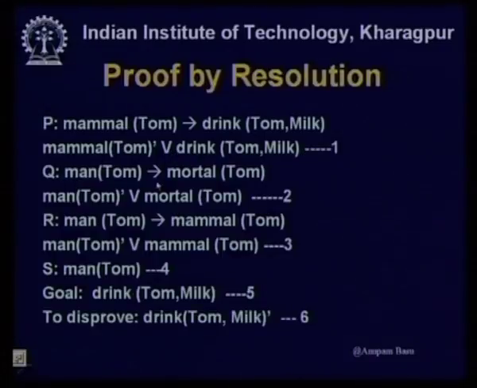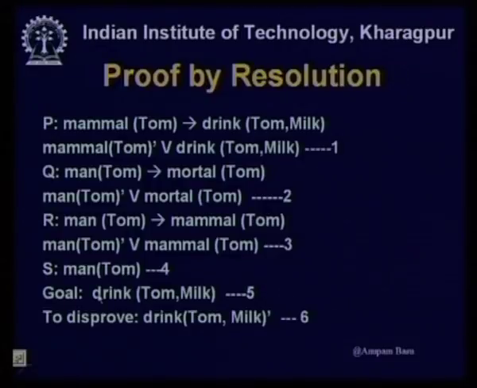And Q, man Tom implies mortal Tom. When I convert that into clausal form, that becomes man Tom prime, that is, not man Tom or mortal Tom. Similarly, the third one, man Tom implies mammal Tom, says that man Tom prime, not man Tom or mammal Tom. In this way, I convert each of them into clausal form. Note that this last one, Tom is a man, man Tom, is itself in a clausal form. So, I need not do anything with it.